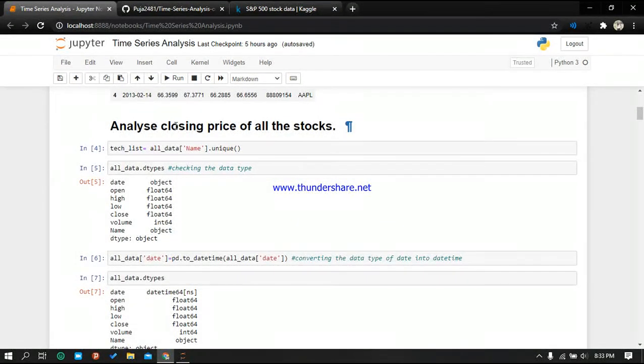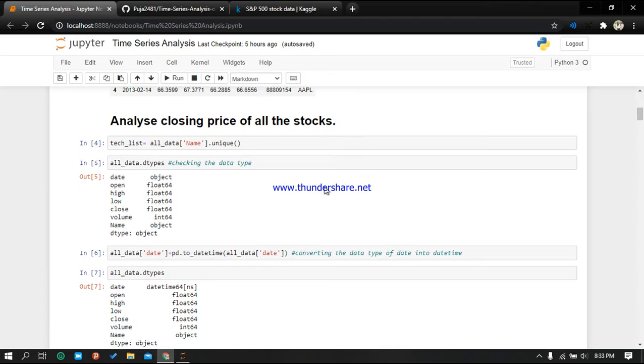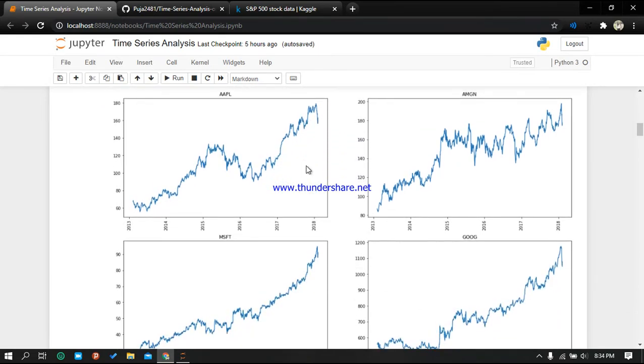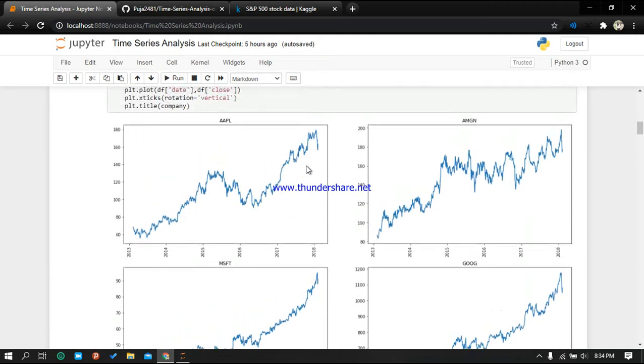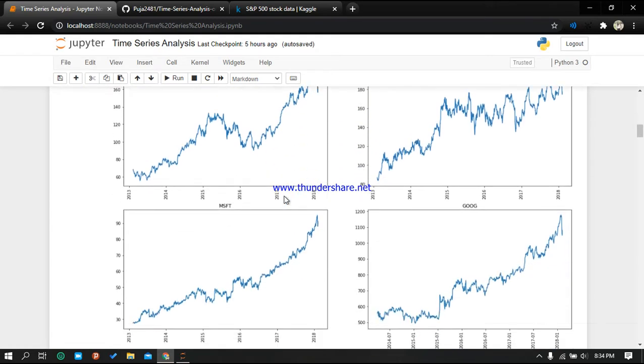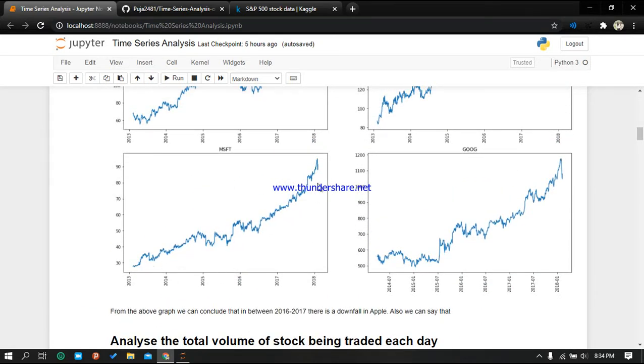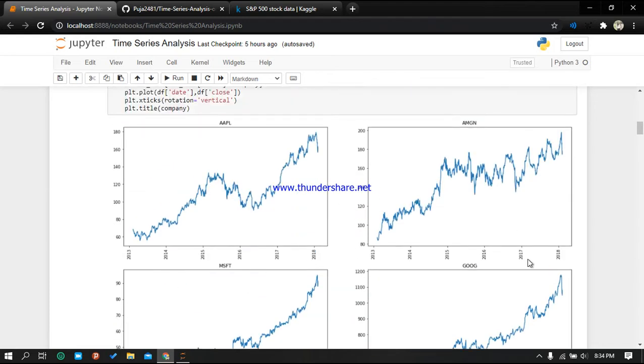So the first analysis is on the closing price of all the stocks. Here I have plotted the graph. In this you can see Apple, and there is some drop somewhere between 2016 and 2017. There is a drop in the closing prices, and this company, Microsoft, is growing well. It does not have such a drop, and like this you can analyze things.